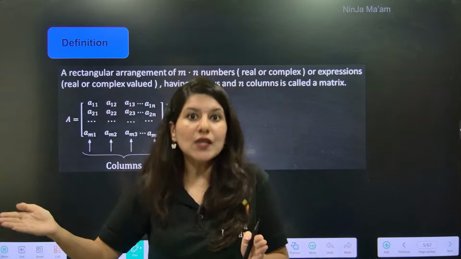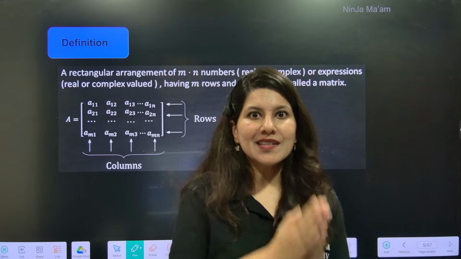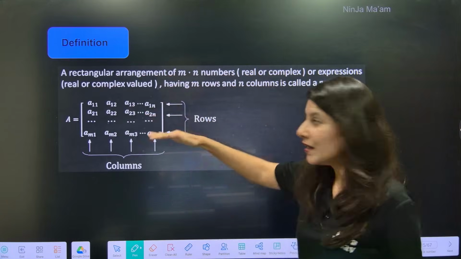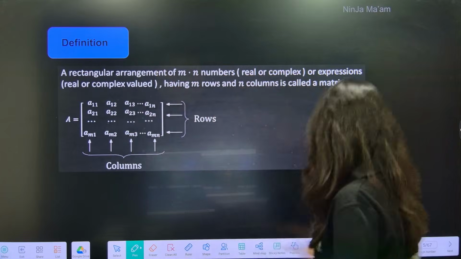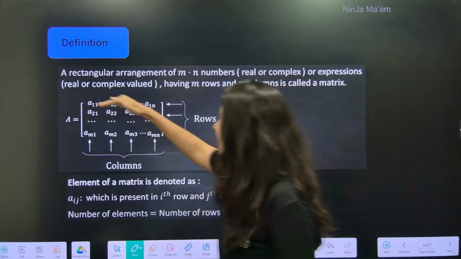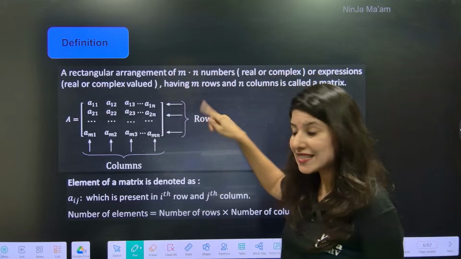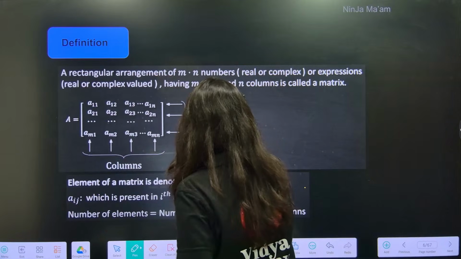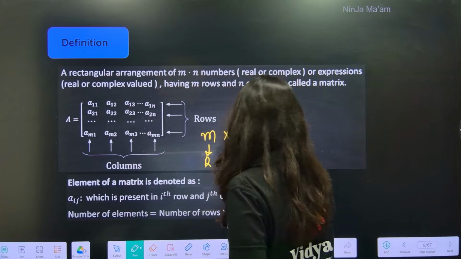A determinant is a solvable quantity which reduces to a number. But if you ask me, ma'am, is a matrix equivalent to a numerical value? No, a matrix is just an arrangement of m rows and n columns. In this sample matrix, this is the first row, second row, third row. The horizontal ones are rows and the vertical ones are columns. So m is the number of rows and n is the number of columns.